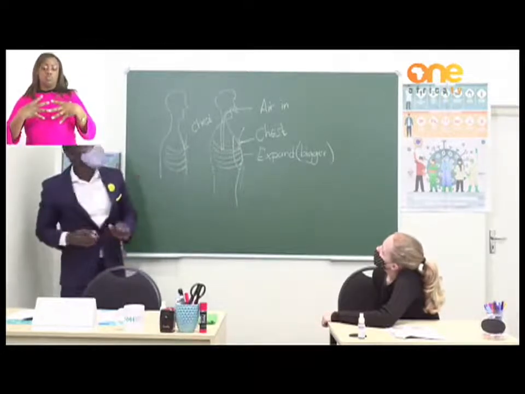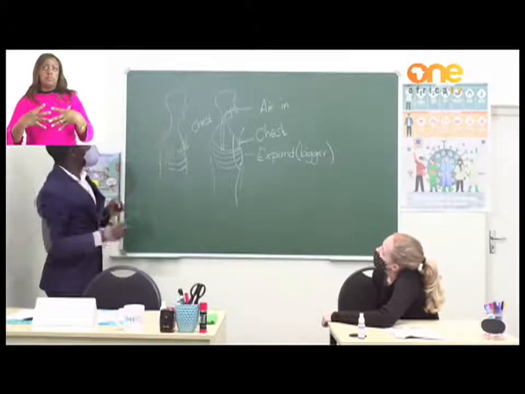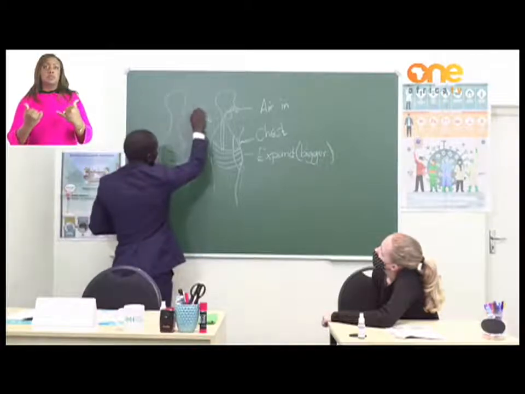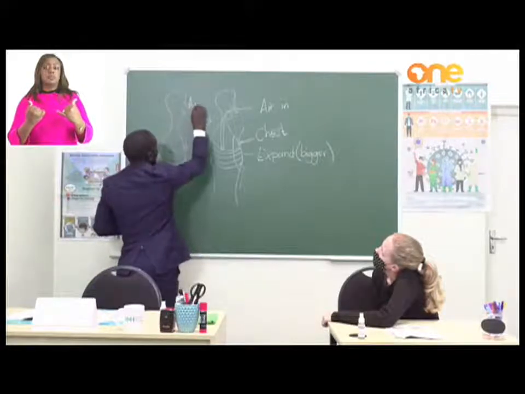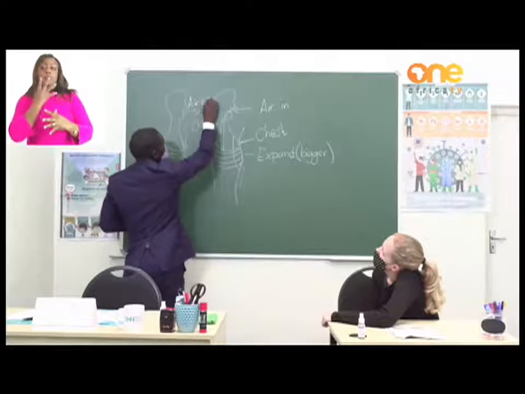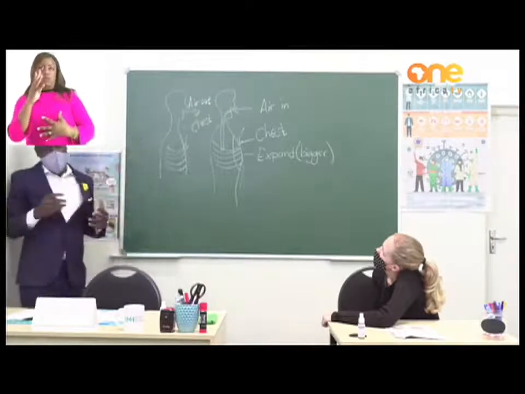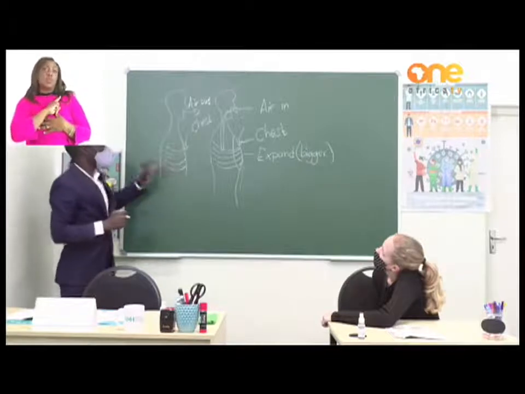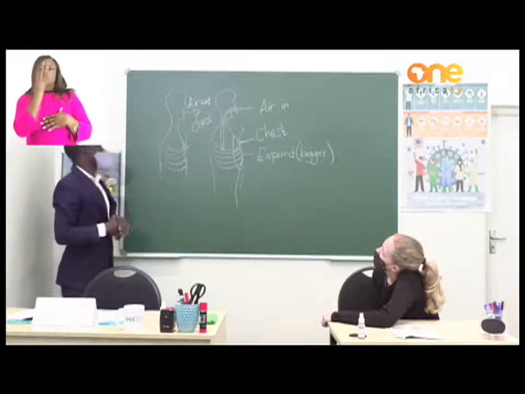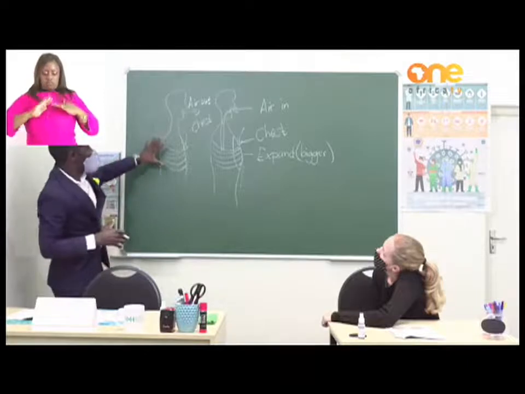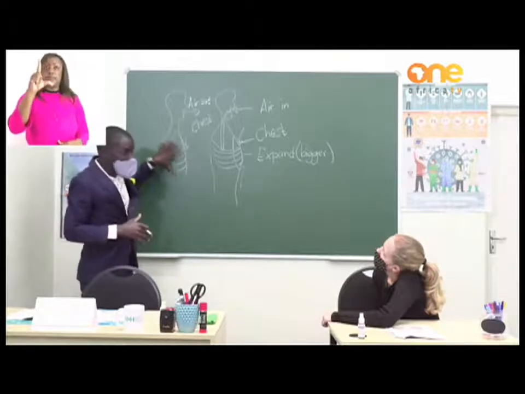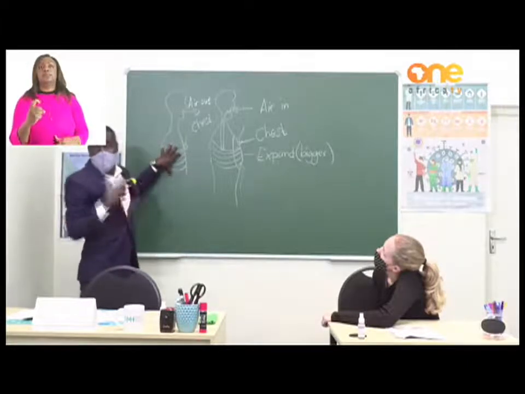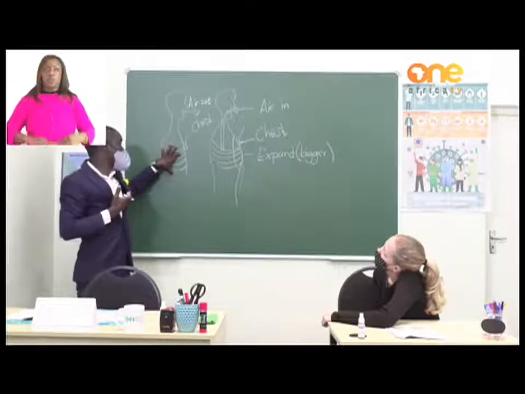Now, we are going to exhalation. Air out. Why should the chest become smaller? Why does the chest have to become smaller during the exhalation process? We are saying that now I have to empty this air from my chest or from my lungs. Okay?